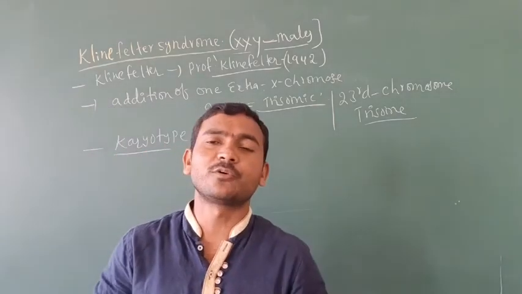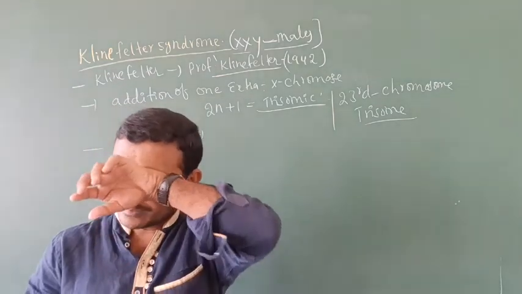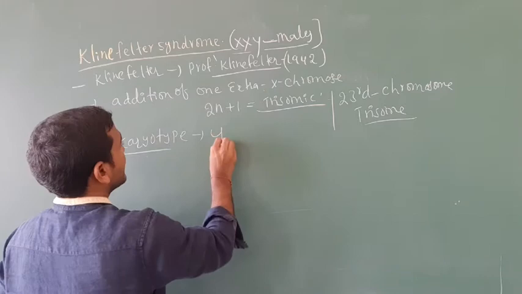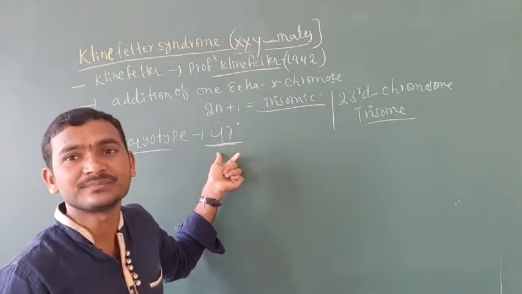In our bodies it is actually 44 plus XX. What happened here is that one extra chromosome will be added.